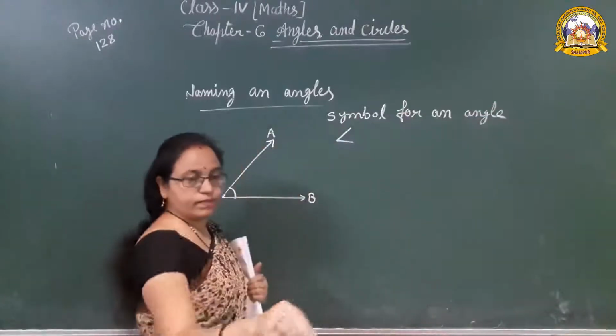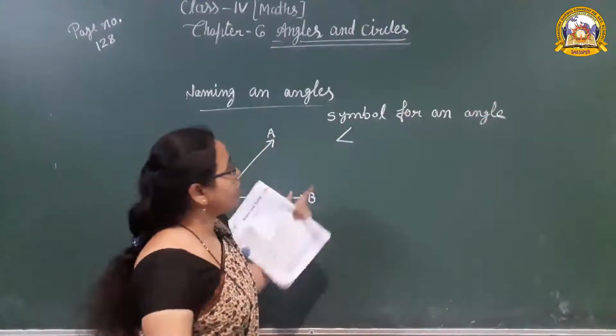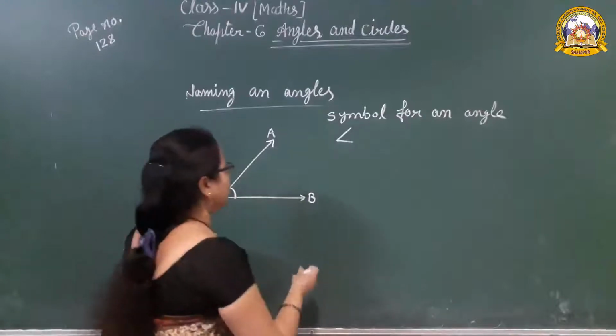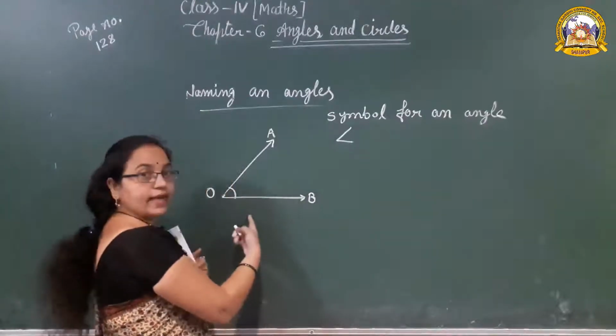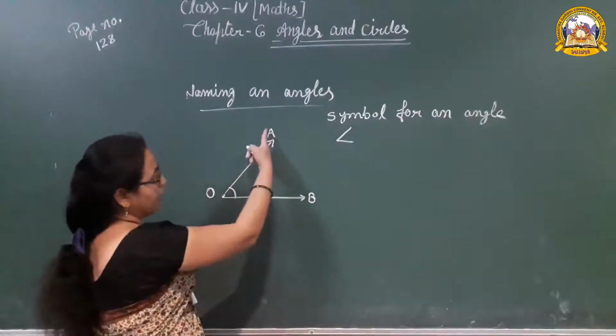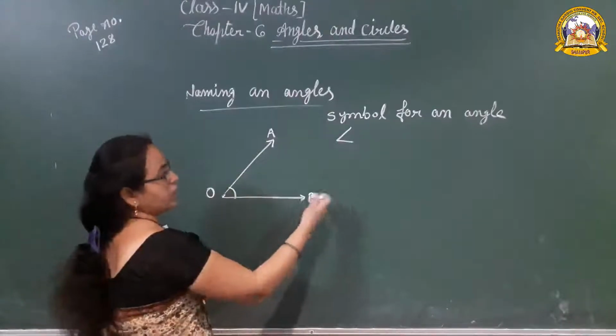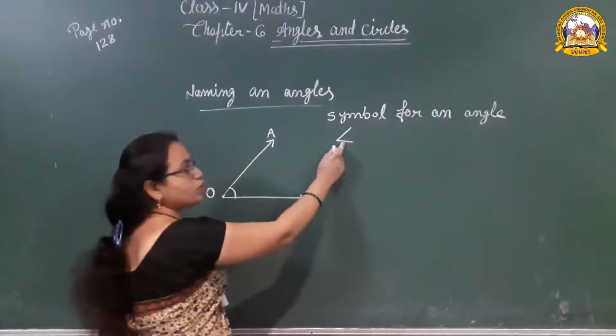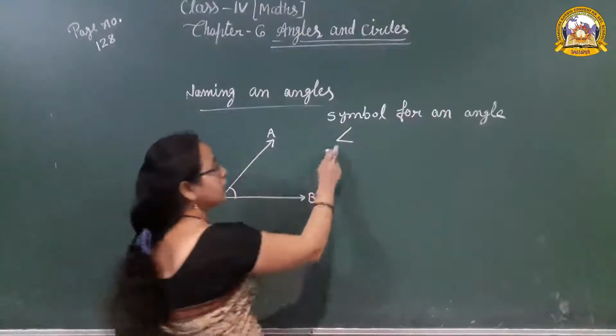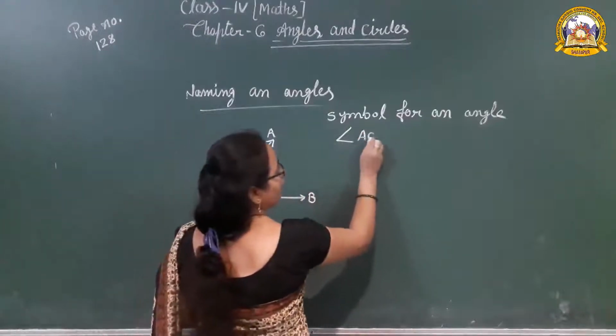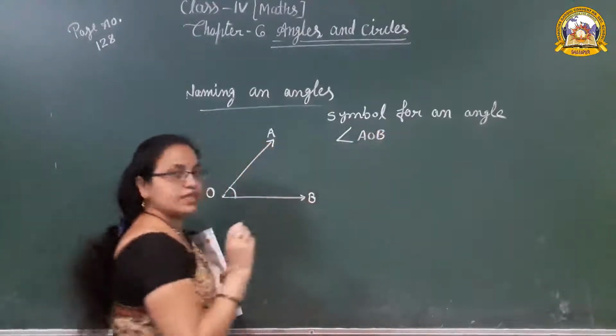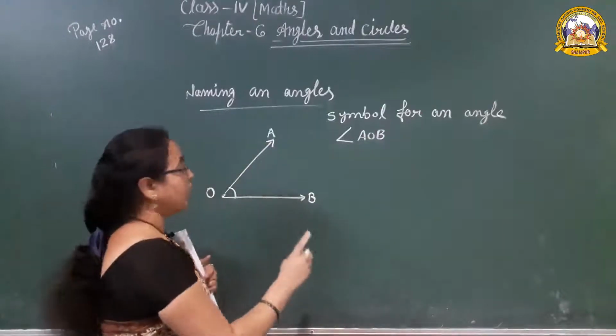That is the symbol. Okay, it is a symbol for an angle. Yes, so what is the angle in that? Angle AOB. How can we write it? First we have to show the symbol of the angle, then AOB. Is that clear? AOB.